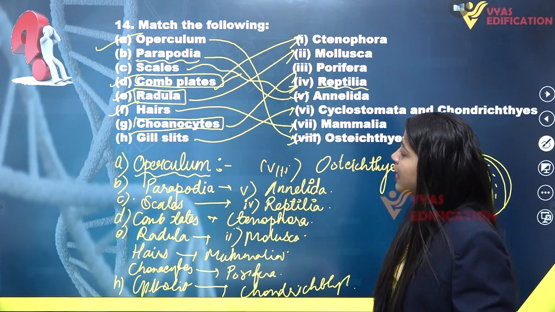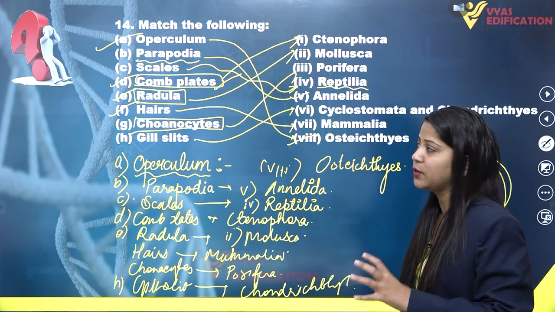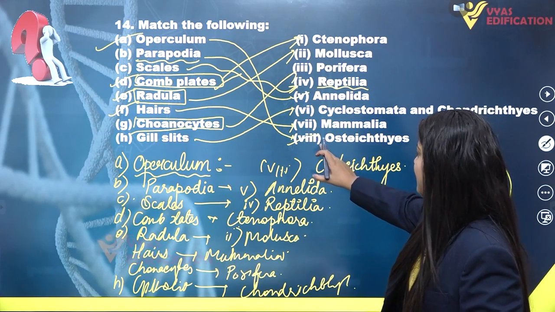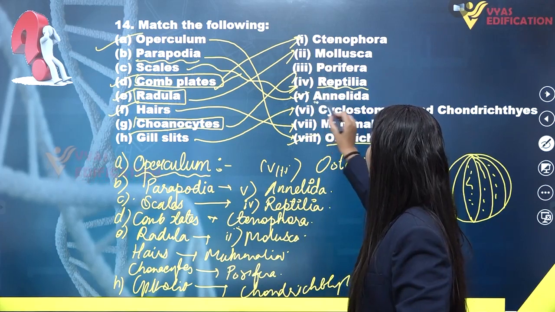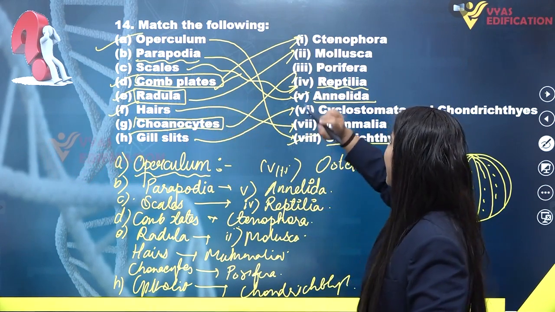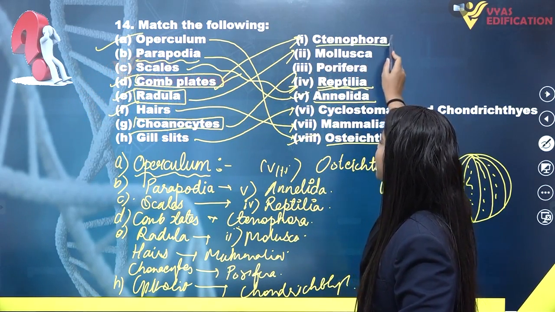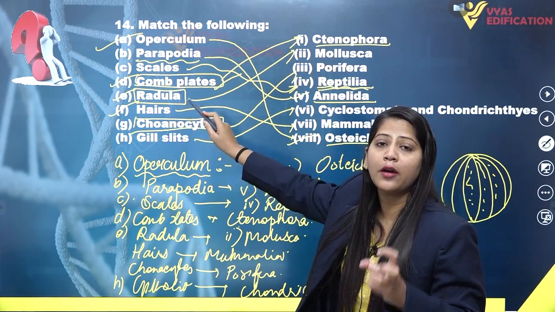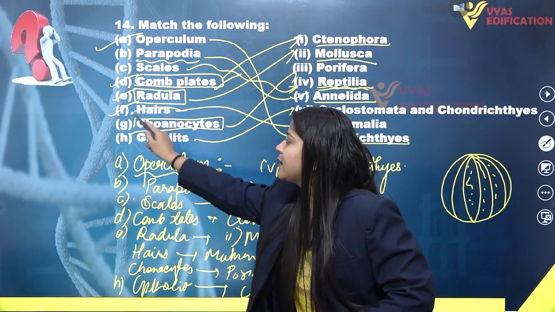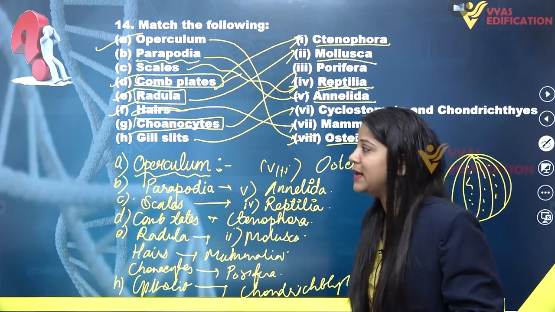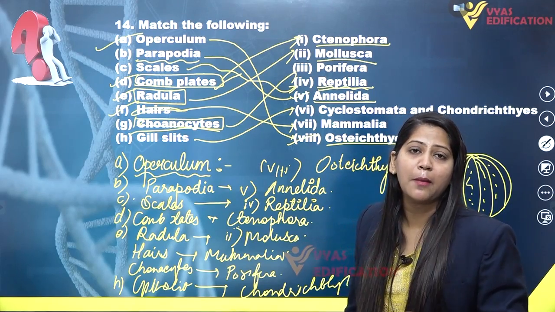Alright, so now we have completed question number 14, and this is the complete solution. Match the following. Operculum goes with osteichthyes, parapodia with annelida, scales with reptilia, comb plates are included in the members of ctenophora, radula is the rasping organ found in the members of mollusca, hairs are the characteristic features of mammalia, and choanocytes are the characteristic cells found in the members of porifera.